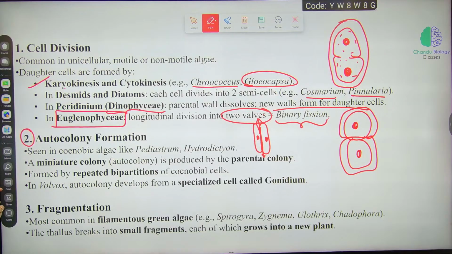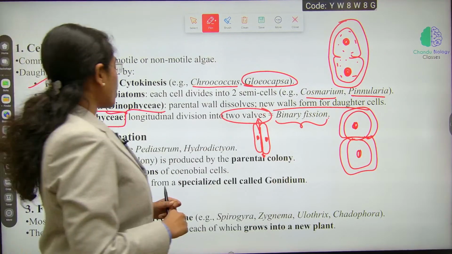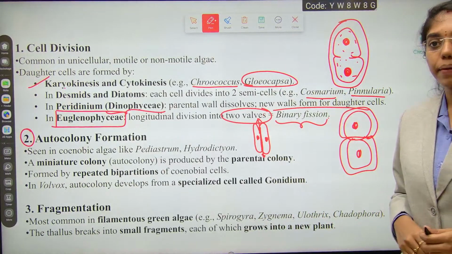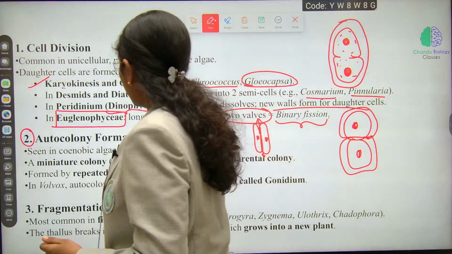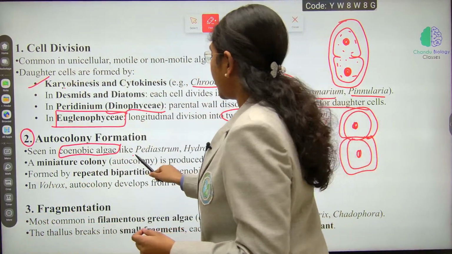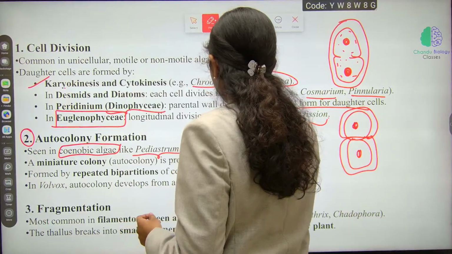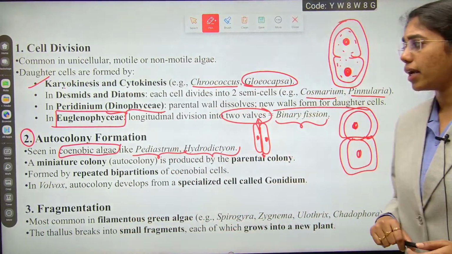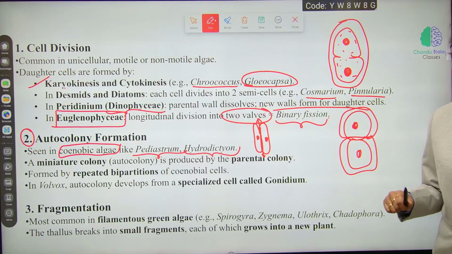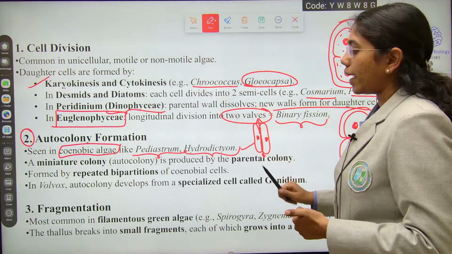Next is autocolony formation. Autocolony formation is seen in coenobic algae like Pediastrum and Hydrodictyon.